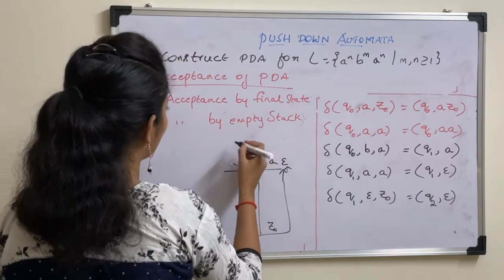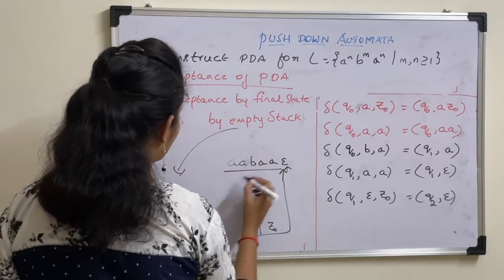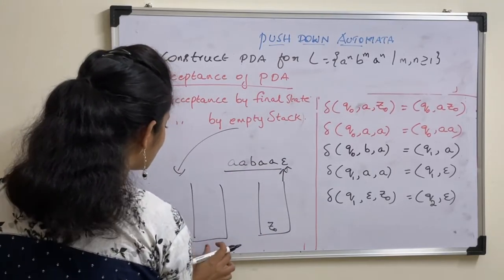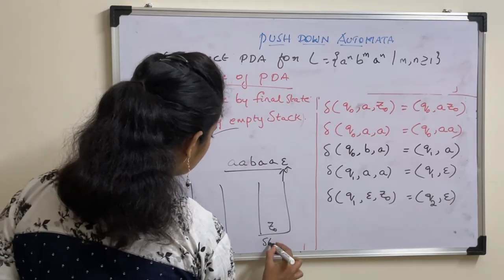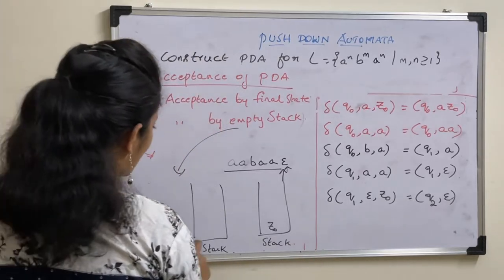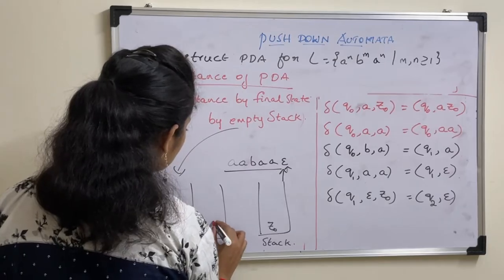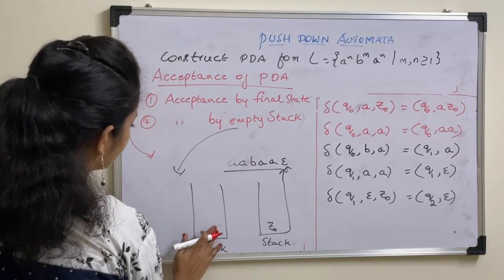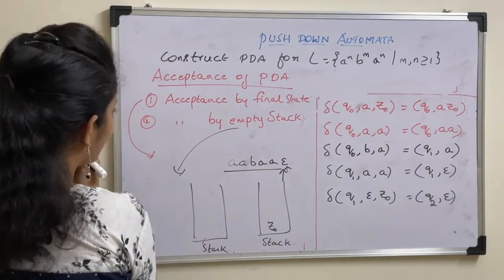Then what is this empty stack? So again, after processing the complete input string, if this stack is empty, okay, here stack is empty, there are no elements, even we pop this Z0 also. So there is nothing here. Then we can say that the string is accepted by empty stack.